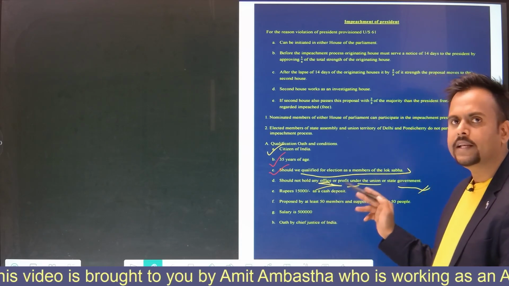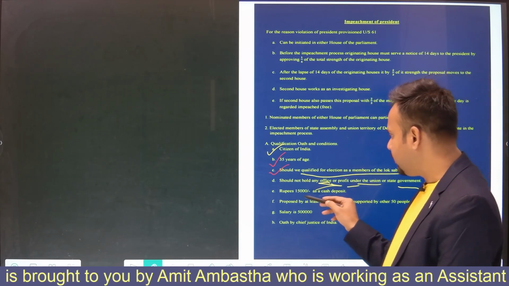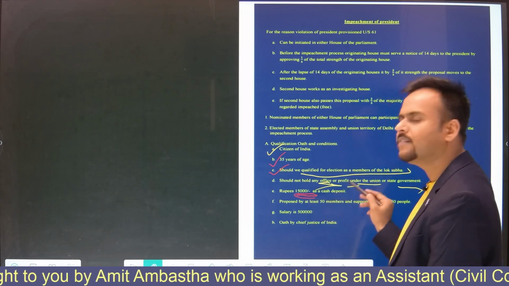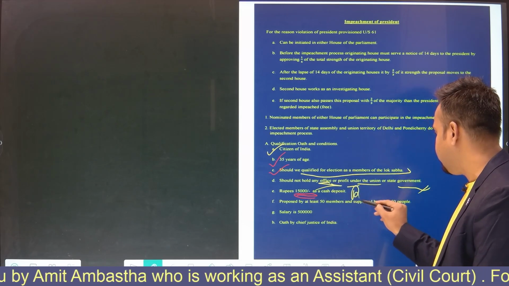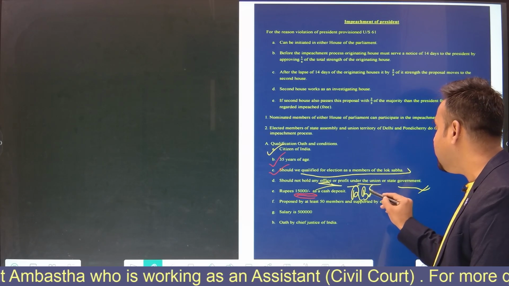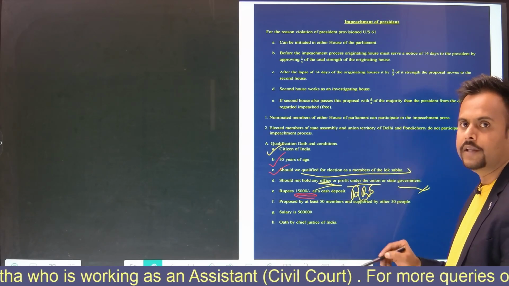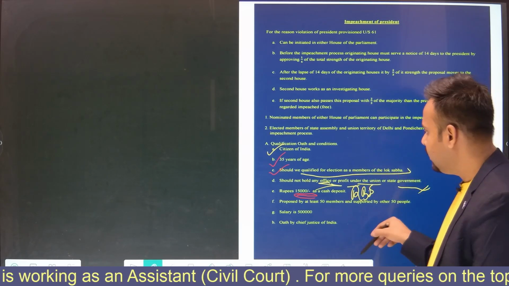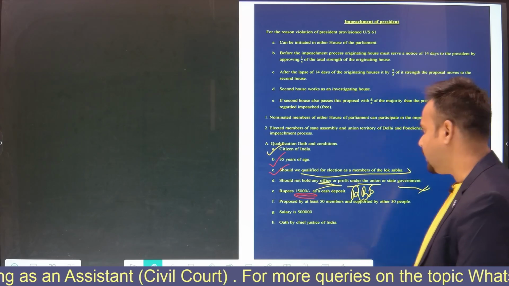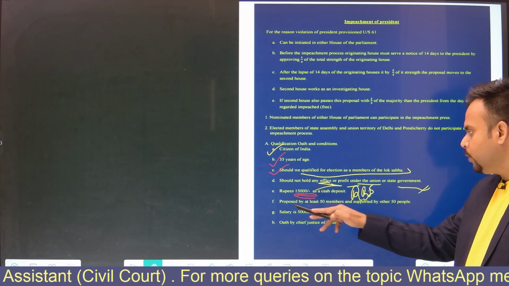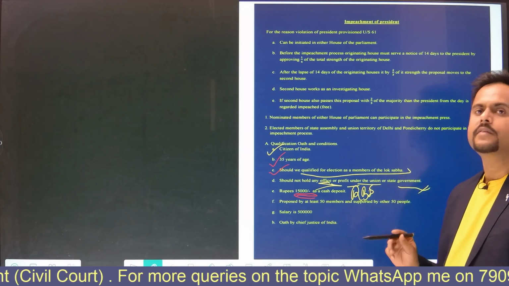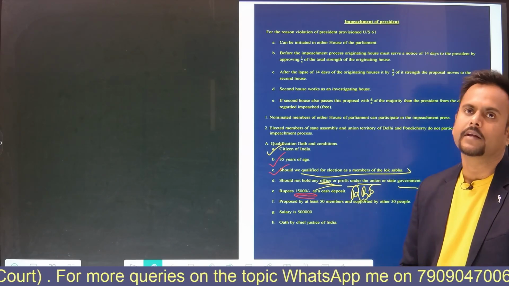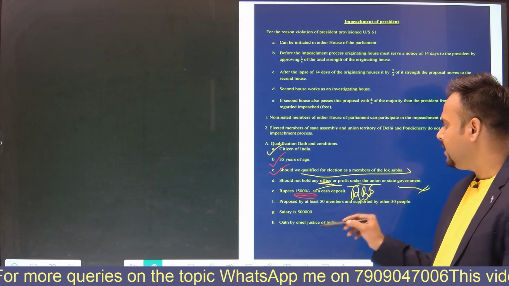When it comes to the election of the president, he should deposit 15,000 rupees as a cash deposit in the RBI, and he must secure a minimum vote in this electoral college. If he fails to do that, his amount is forfeited. Okay. He should be proposed by at least 50 members and supported by other people. This is very clear. It is proposed by 50 members.